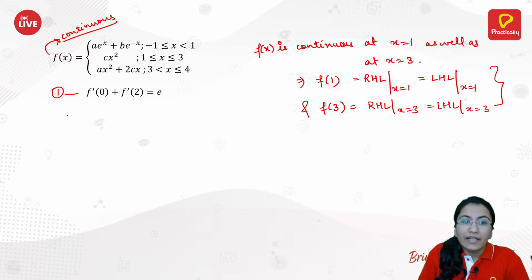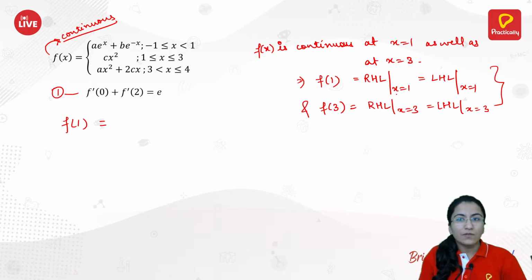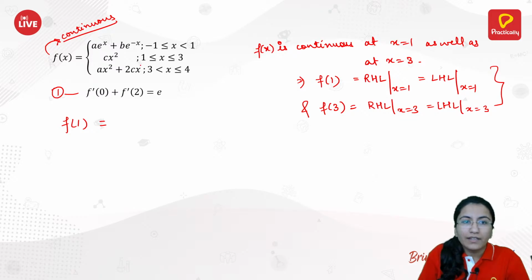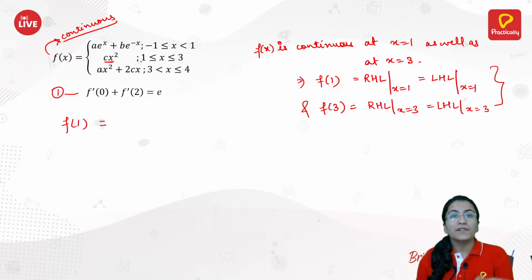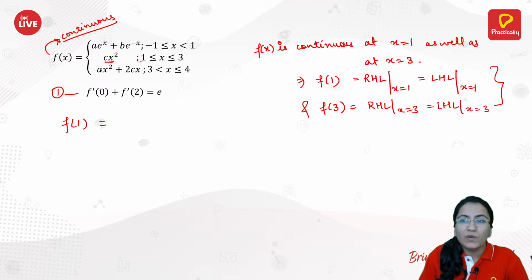We have f of 1 equal to the right hand limit at x equals 1 as well as the left hand limit at x equals 1. You know that f of 1 is the same as this function, so your right hand limit would also come from this function. Equating it to the right hand limit will not give you anything new. So we will equate it to the left hand limit only. So we have f of 1 the same as the left hand limit at x equals 1.